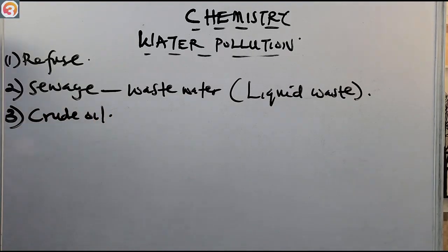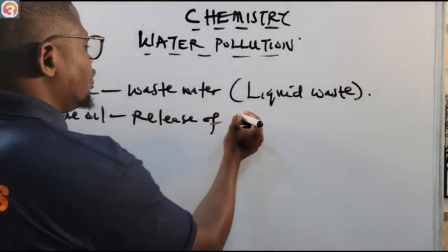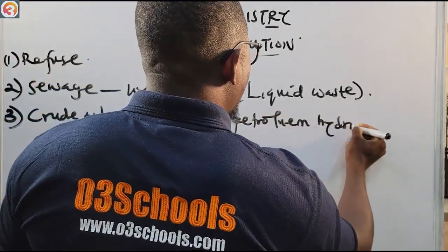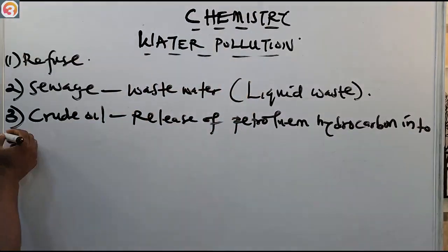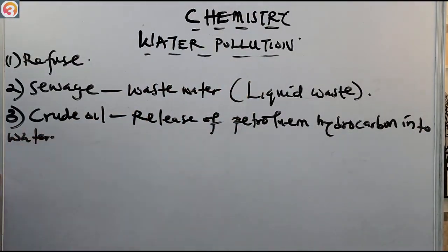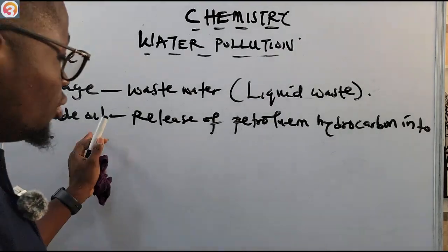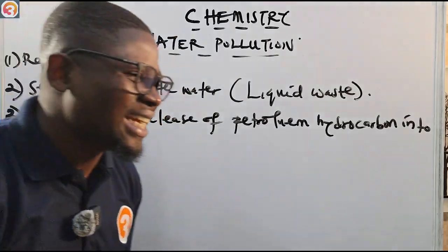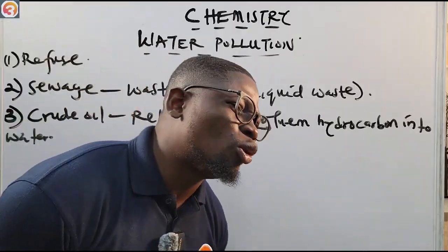Crude oil is the release of petroleum hydrocarbon into water. This oil spillage is better prevented and controlled. It is easier than not preventing it at all and then looking for ways to control it.